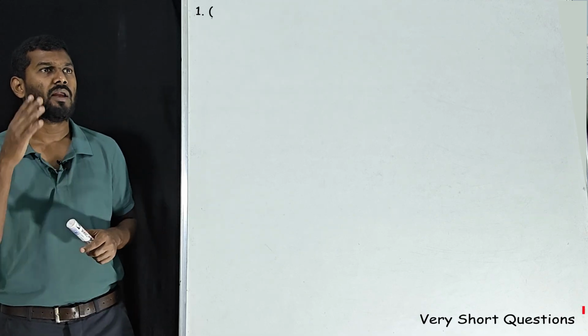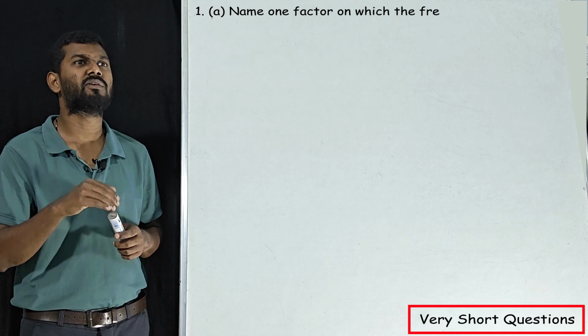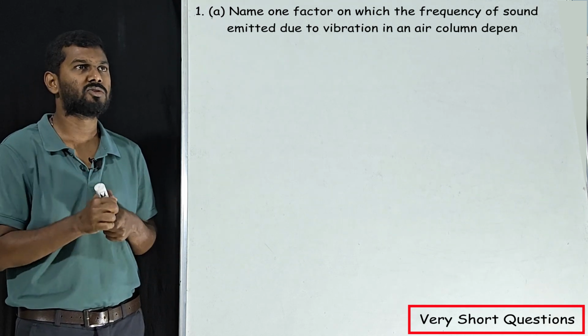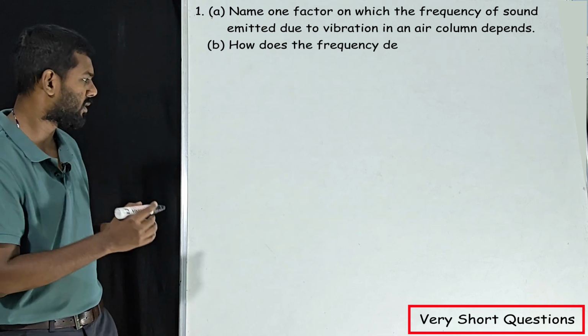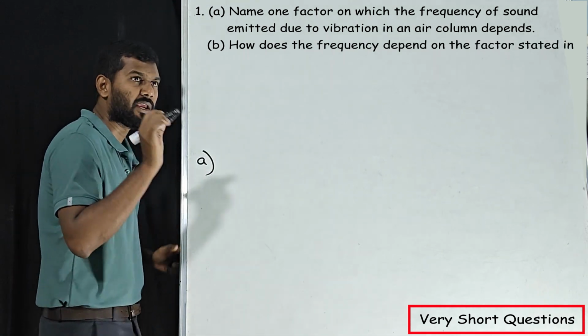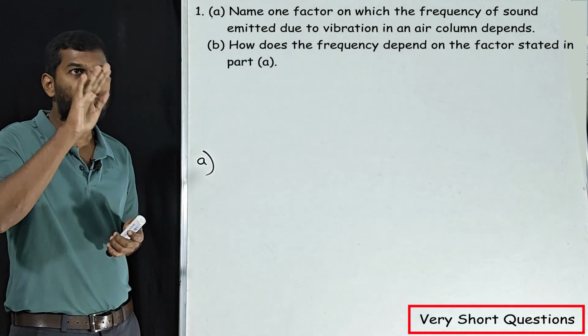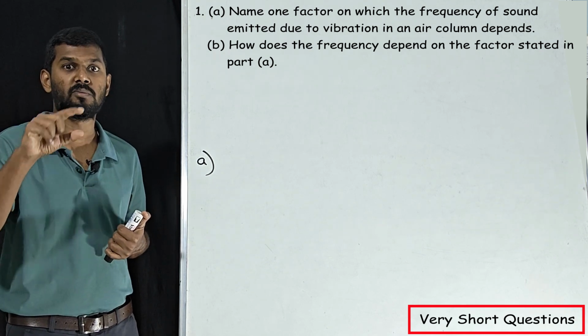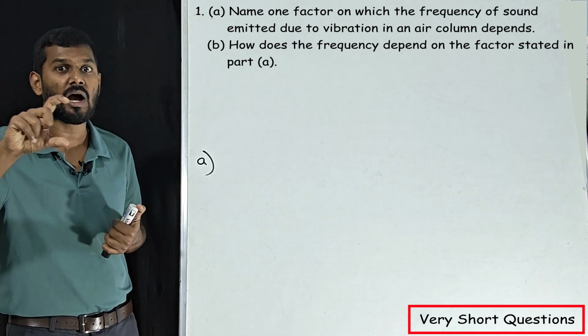Our first question: name one factor on which the frequency of sound emitted due to the vibration in air column depends. Here we have one more sub question, we'll go one by one. First understand the question. Frequency emitted due to vibration in air column. This is very much important. They are talking about air column.